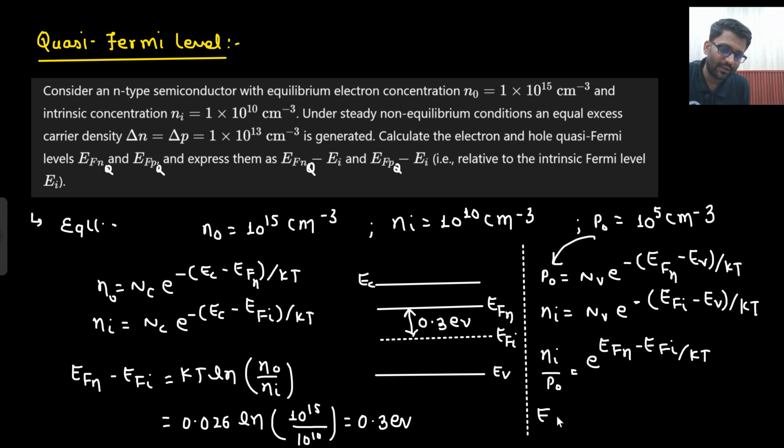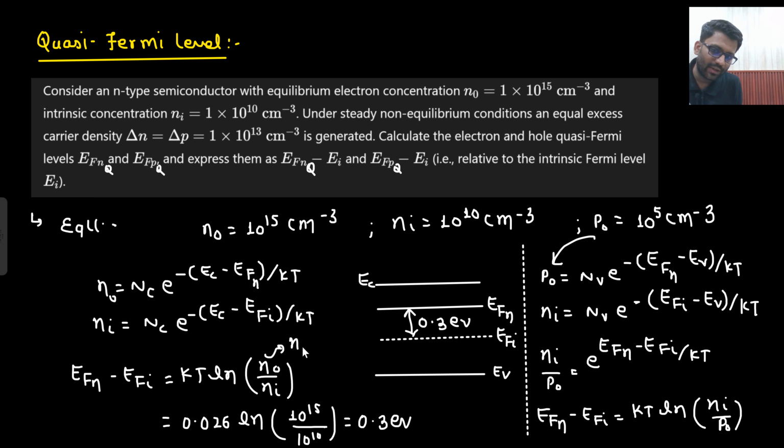And what we are getting? EFN minus EFI is equal to kT ln Ni by P naught. And it is pretty obvious as well, no? Because you can apply the mass action law here. Here, in place of N naught into P naught, what could I have put? I know that there is a mass action law, Ni square. So N naught is equal to Ni square by P naught. So in place of N naught, I could have put Ni square by P naught.